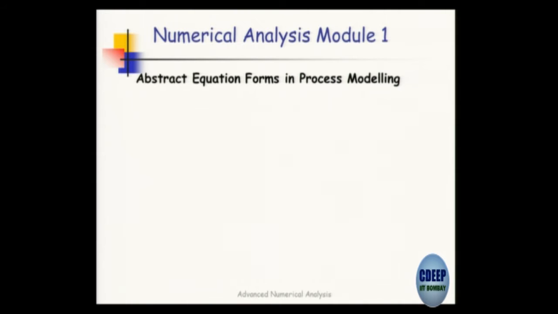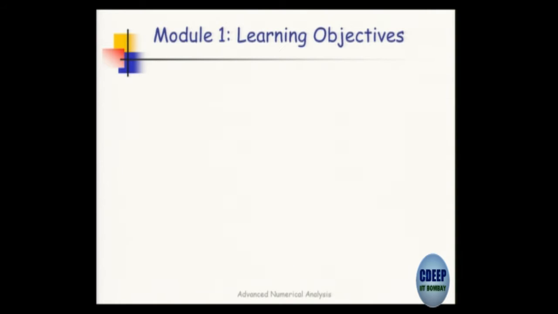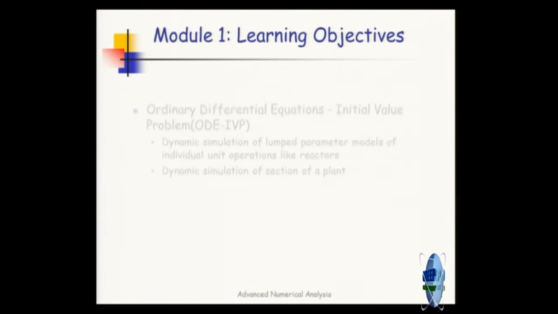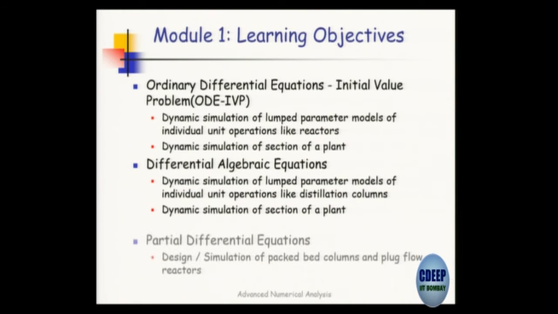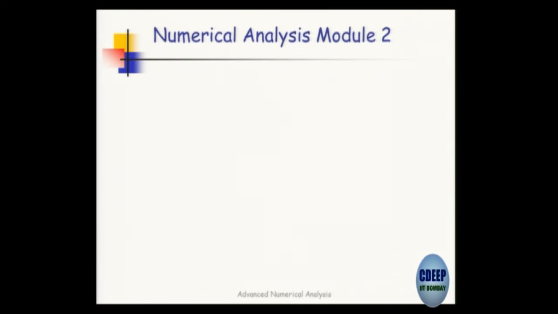What is important in the first module is to create examples from your domain and relate them to abstract form, so that different mathematical models that they learn in other courses are mapped to the abstract forms. I will just quickly go through each one of them. You can give some examples. I have given here examples from chemical engineering, but you have to search for examples from your domain. Okay, so let's look at this.